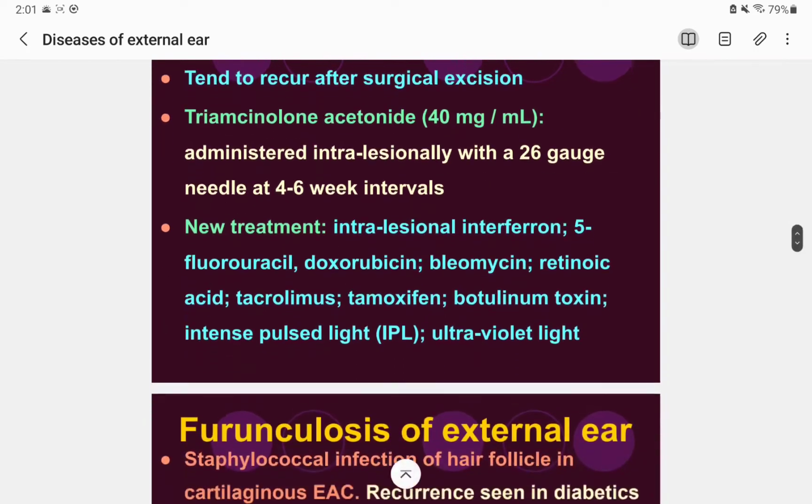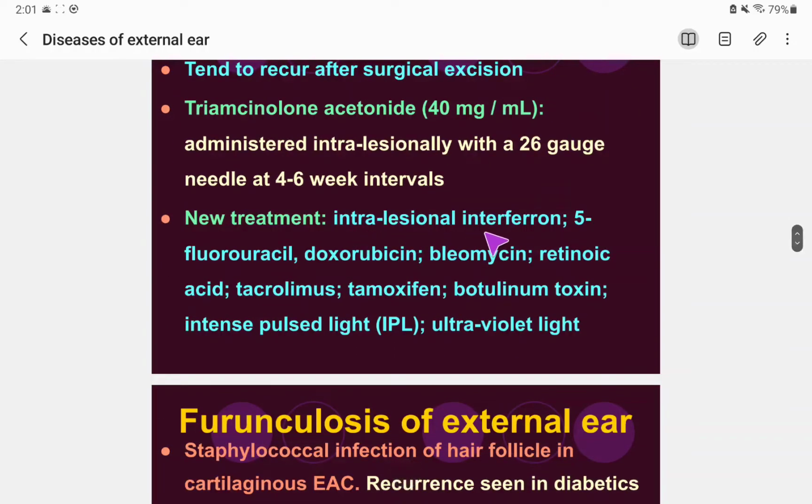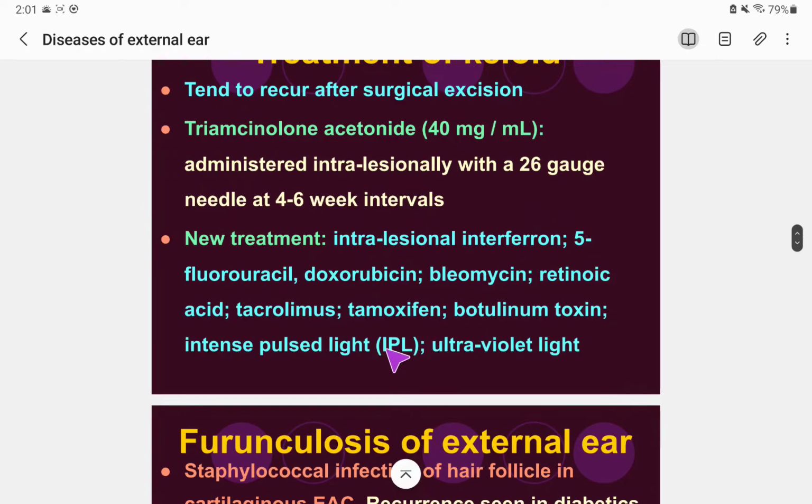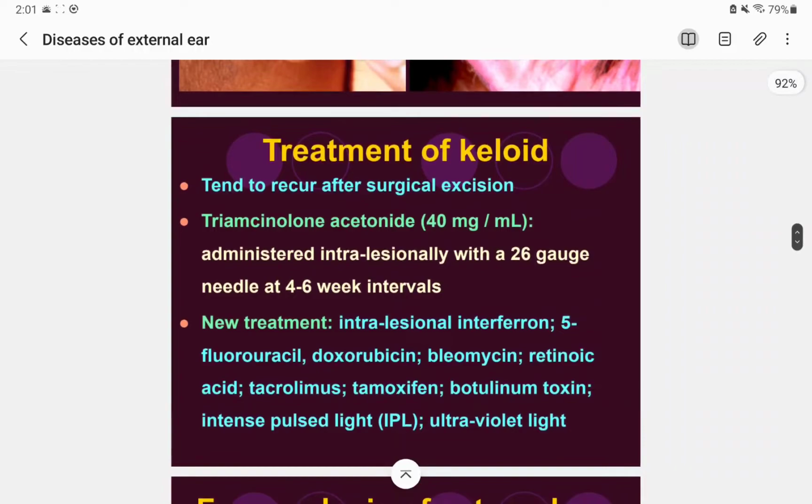There is also new treatment. That is intralesional interferon, 5-fluorouracil or doxorubicin or bleomycin. These are all anti-cancer drugs. Retinoic acid, tacrolimus, tamoxifen, botulinum toxin can also be used, and intense pulsed light, IPL, not the cricket one but the IPL. UV light is also a new treatment. Many kinds of research are happening. Whatever anti-cancer drugs, you can remember them for your level now in MBBS.